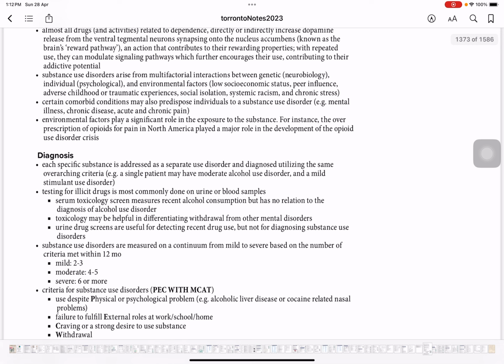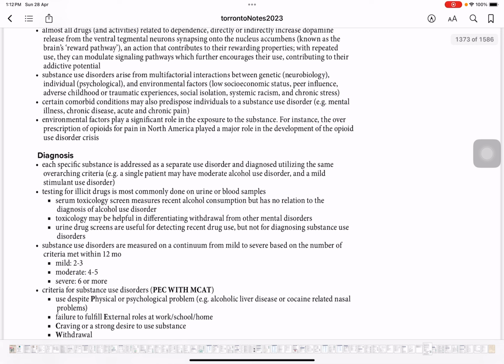Certain comorbid conditions may also predispose individuals to substance use disorder, like mental illness, chronic disease, acute and chronic pain. Very, very common is the pain. Chronic pain is a very common condition in patients who are into drug use. So we commonly see in clinical practice that patients coming in with chronic pain end up in substance use disorder. So mental illness, chronic disease, and chronic pain.